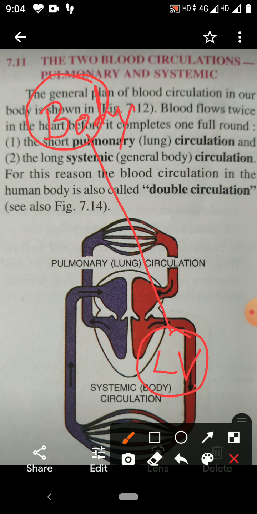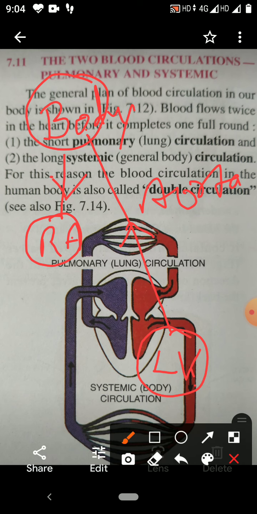The blood vessel is the aorta. Again from the body to the right auricle, the blood vessels which bring the blood from the body to the right auricle are the vena cava.